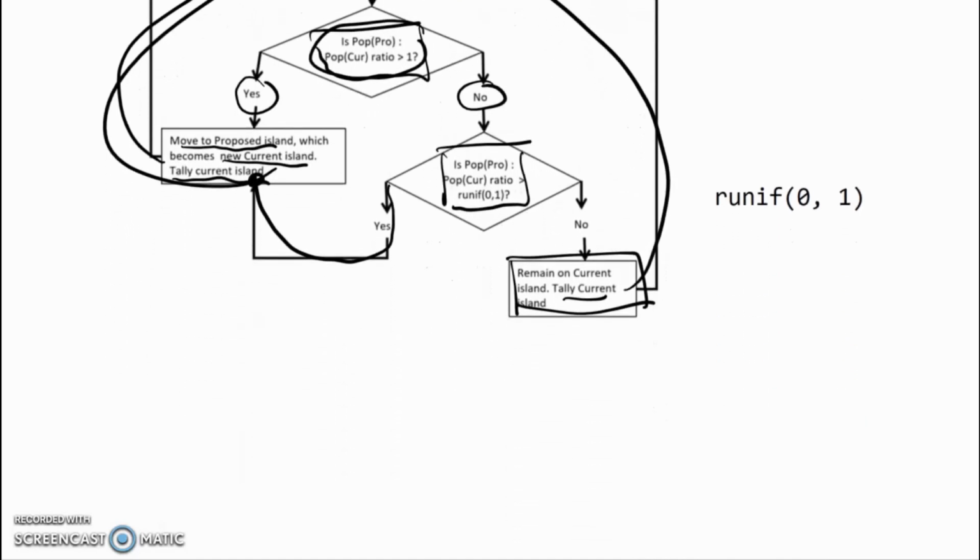The proof of the mathematics behind this is in the appendix, and in the next video, we'll apply the Metropolis algorithm to Bayes' theorem.